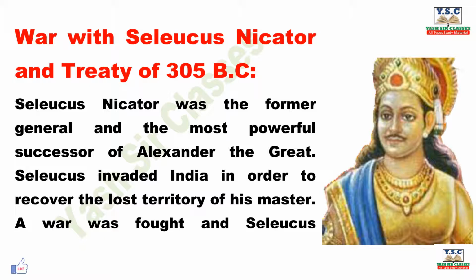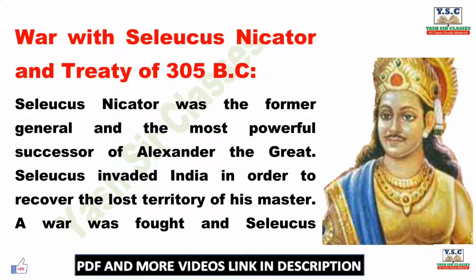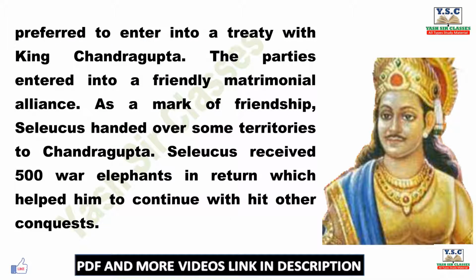War with Seleucus Nicator and the Treaty of 305 BC. Seleucus Nicator was the former general and the most powerful successor of Alexander the Great. Seleucus invaded India in order to recover the lost territory of his master. A war was fought and Seleucus preferred to enter into a treaty with King Chandragupta.